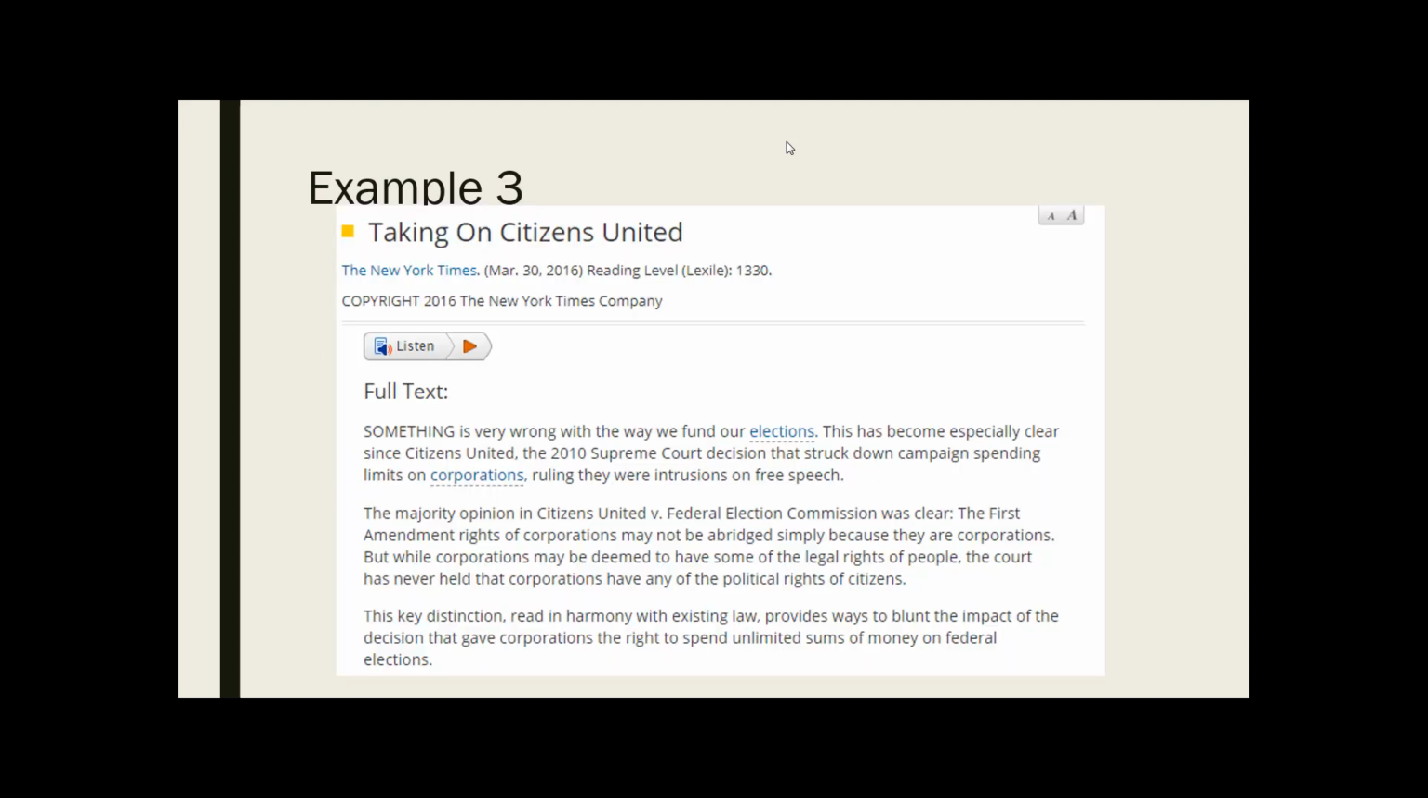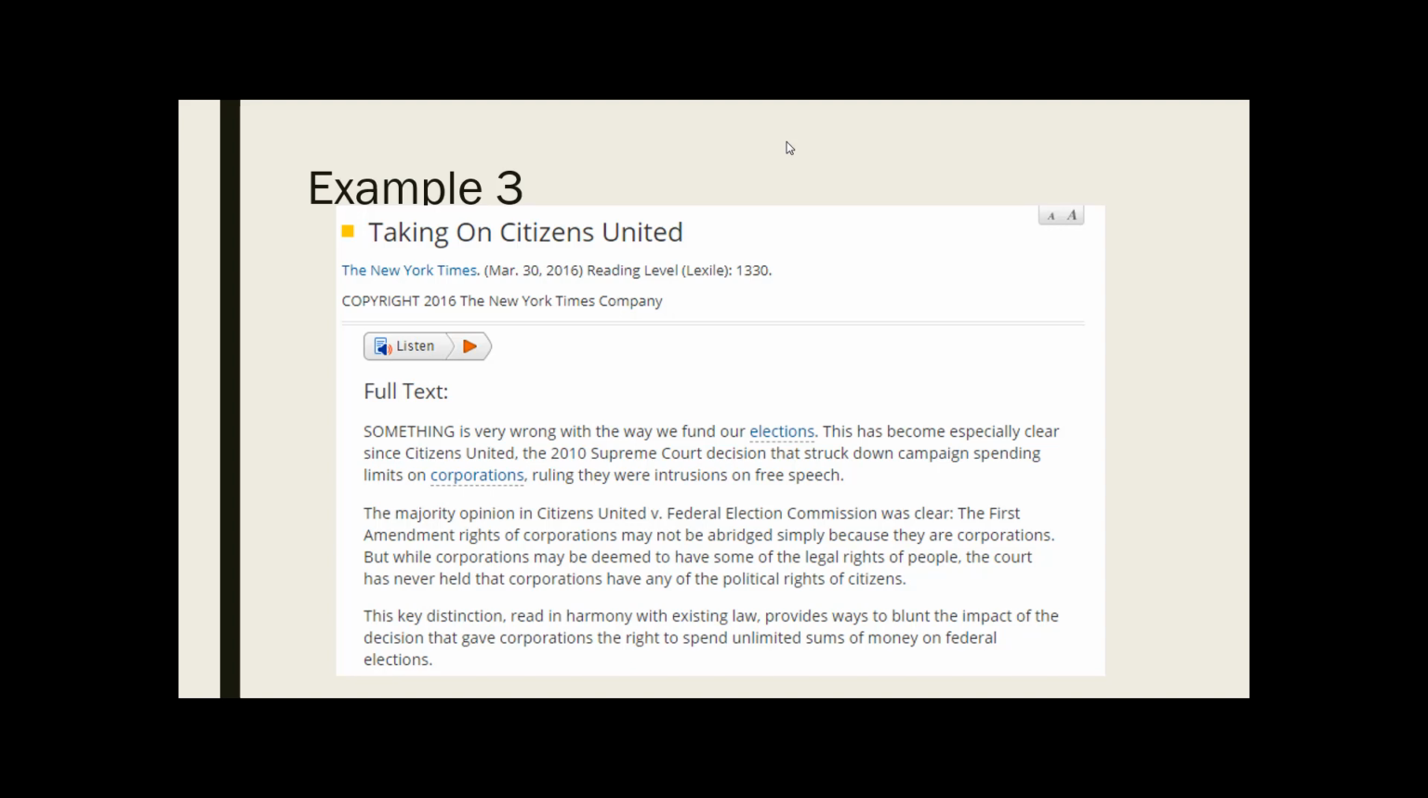Ready for another example? Okay, this one's a little more challenging. Okay, so what do you think? In the past, we've started by taking a look at the headline or the title, right? And here the title is Taking on Citizens United. This isn't as easy as, say, Joe Biden's senators do your job, because this isn't a request or a command.